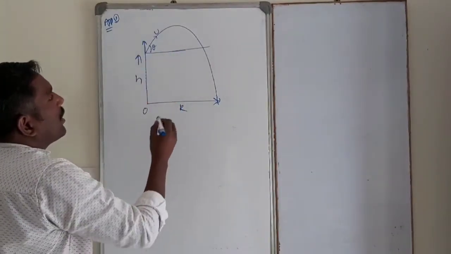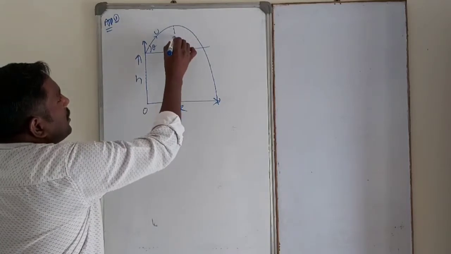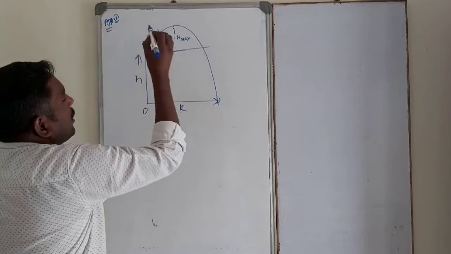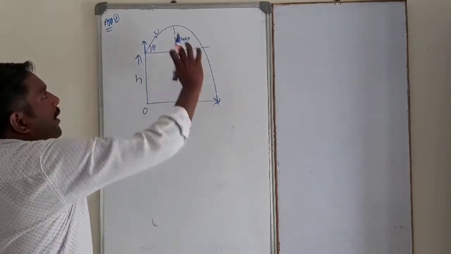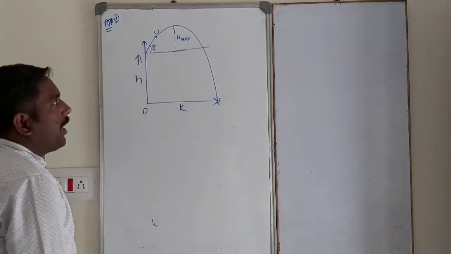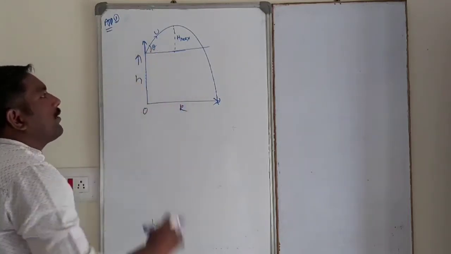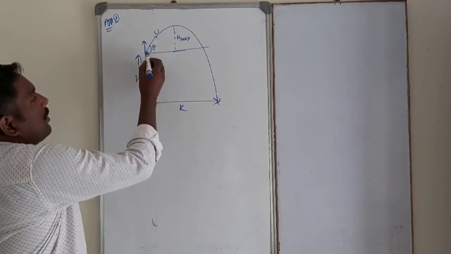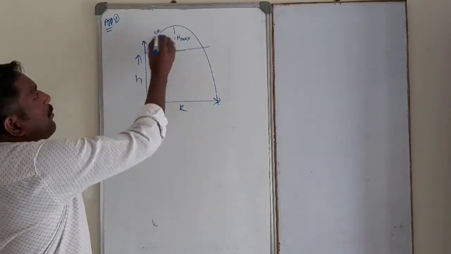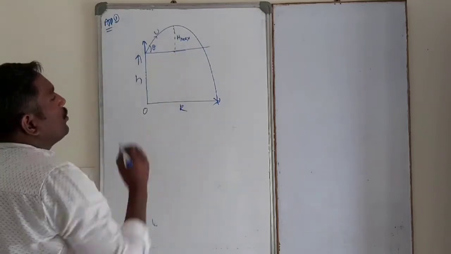This is one more important application. See, dear student, this is the maximum height gained by the projectile. Maximum height traveled by the projectile after the certain height. Now this is the height of the body, from which a body is projected with a velocity u.